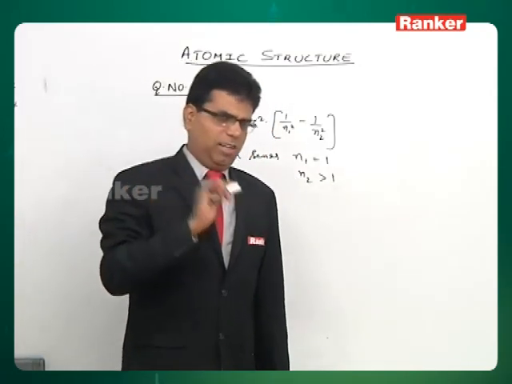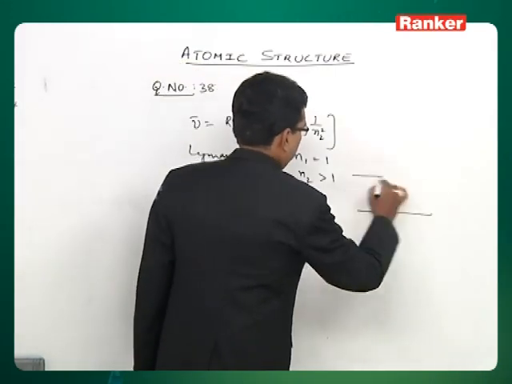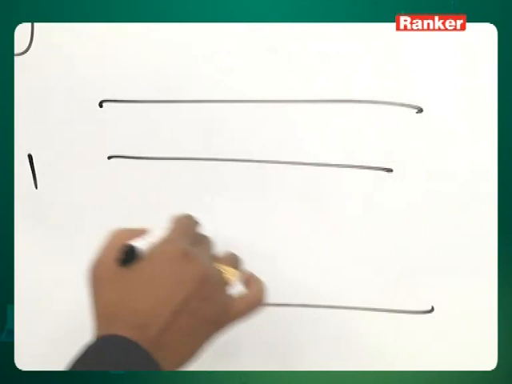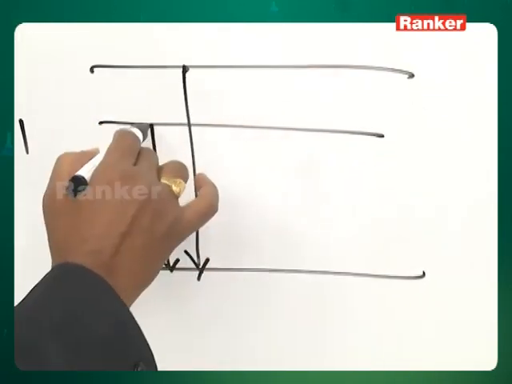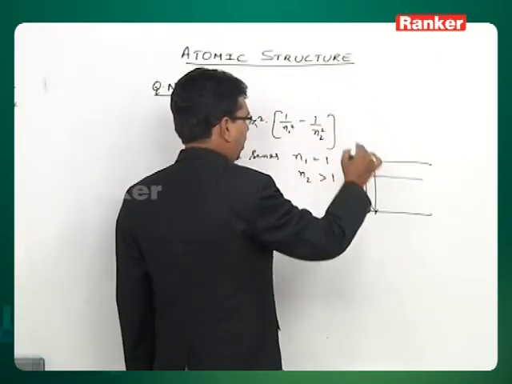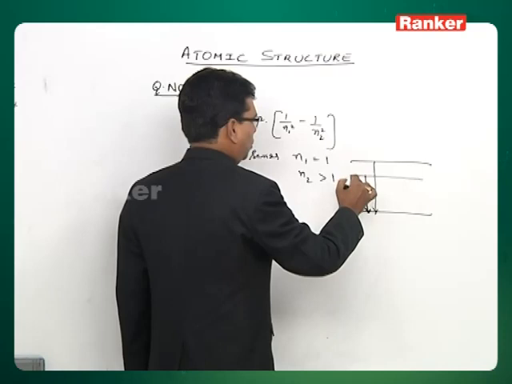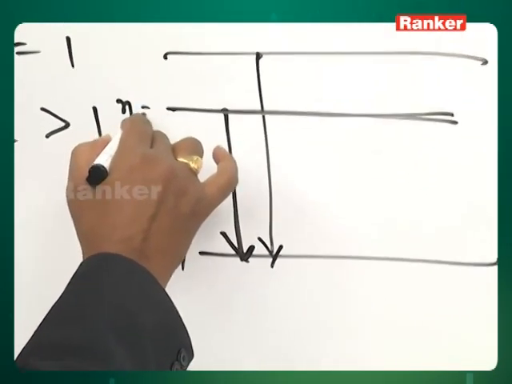And here it is the lowest energy line. Lowest energy line means, when you have the energy levels like this, for this transition and this transition, if you compare, this is the lowest energy. As you keep moving away, the energy difference increases. So this is N1 equal to 1 and N2 equal to 2.